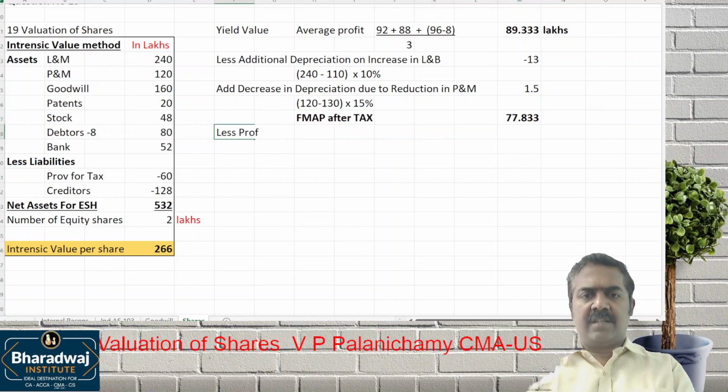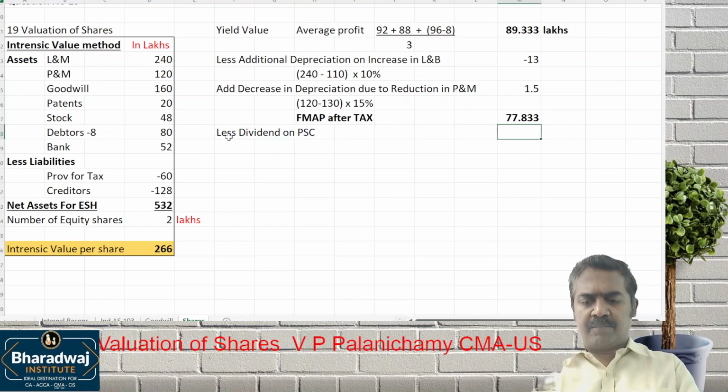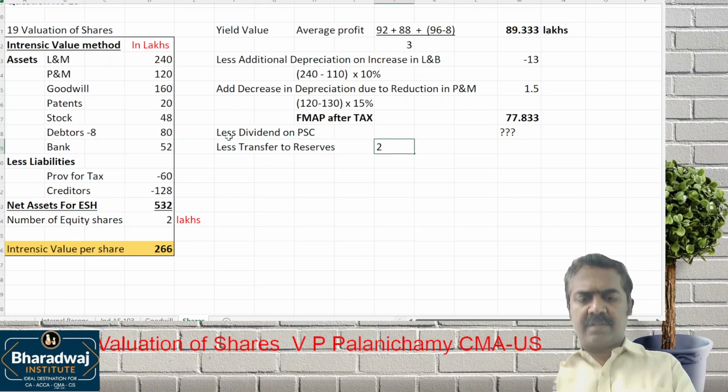Yes, less dividend on preference shares. Any preference share capital? No. Less transfer to reserves. How much percentage? 25%. On this 25% we transfer. This will give us net profit available for equity shareholders dividend.